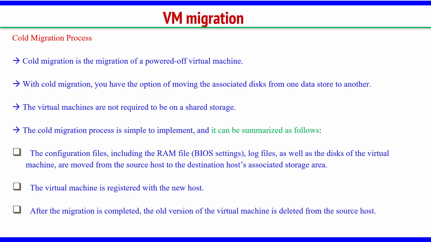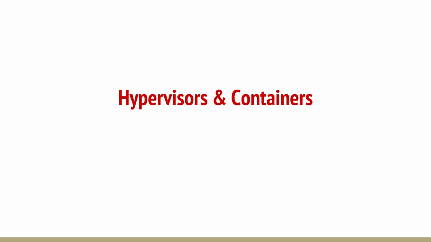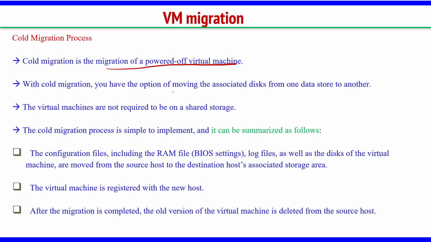One virtual machine is stopped completely, then all the data is shifted, and then the virtual machine network is routed, and then you start it on the other host. So you are migrating a powered off virtual machine. With cold migration you have the option of moving the associated disk from one data store to another. Virtual machines are not required to be on a shared storage. They can be in any other data center or any other server also, right?